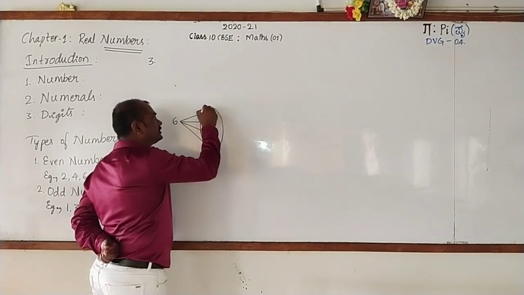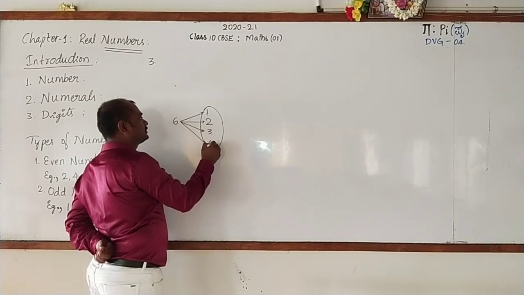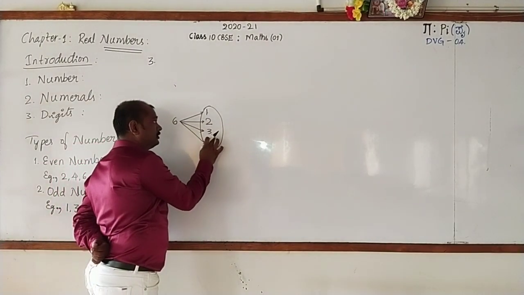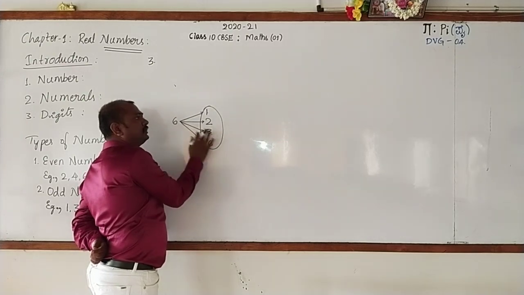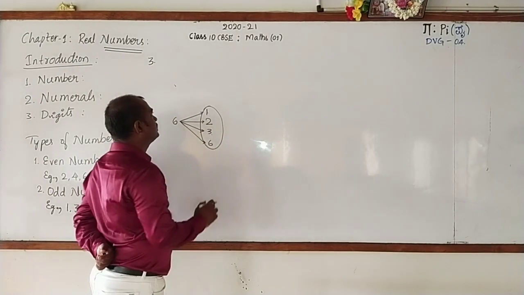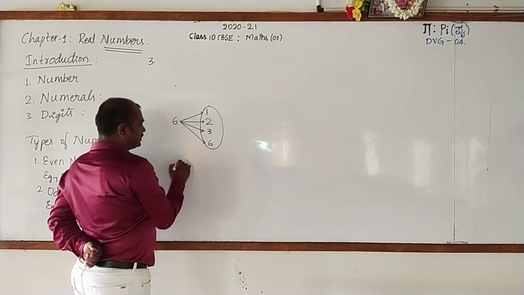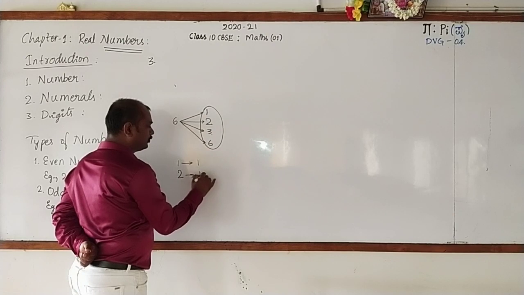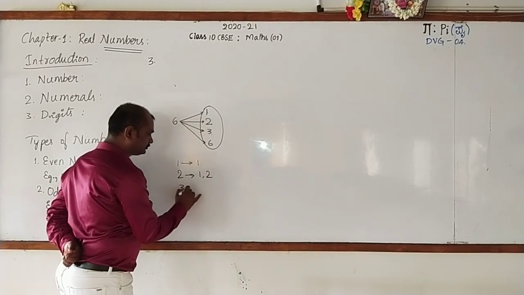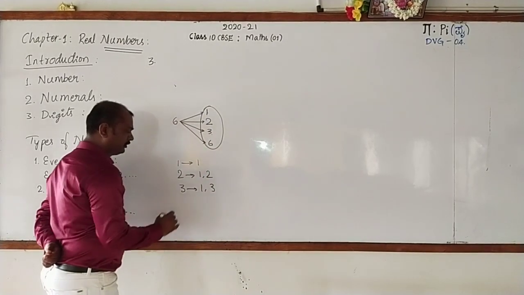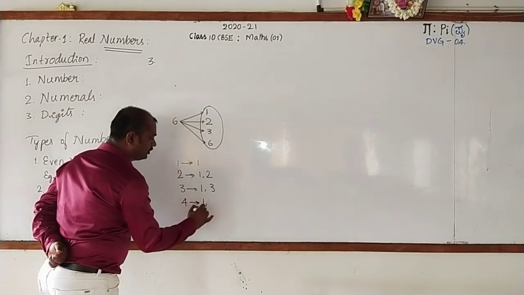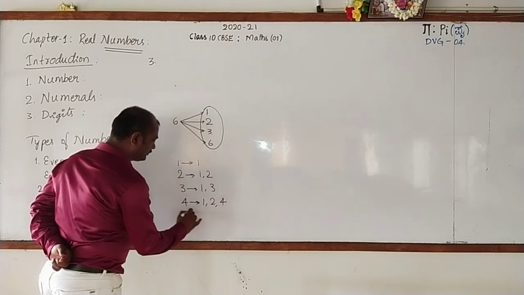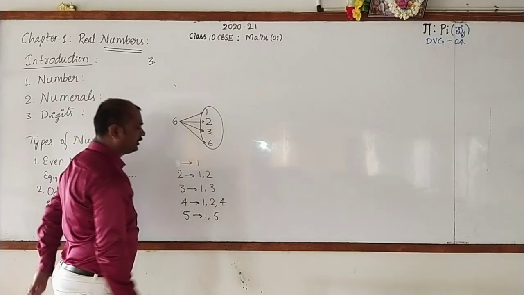Then what do you call these 1, 2, 3 and 6 with respect to 6? They are called factors. How many factors are there for 6? There are 4 factors. Similarly, how many factors are there for 1? Only 1. For 2, 1 and 2. For 3, 1 and 3. For 4, 1, 2 and 4. For 5, 1 and 5.